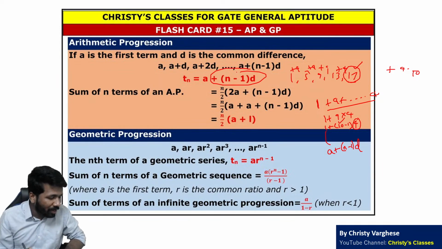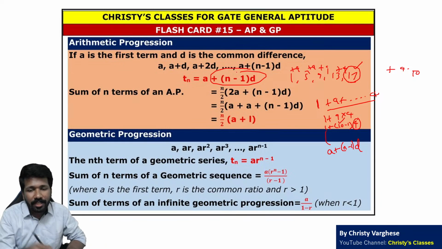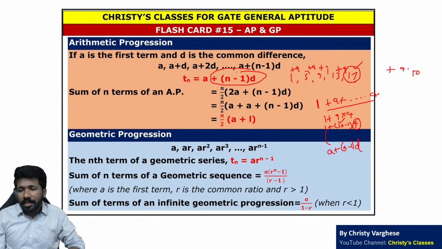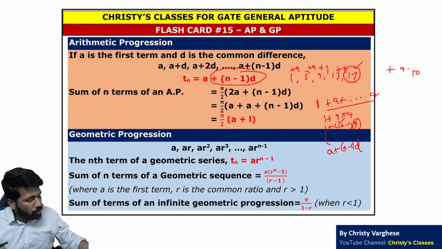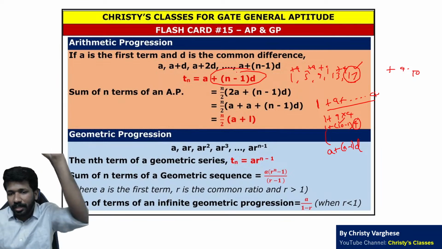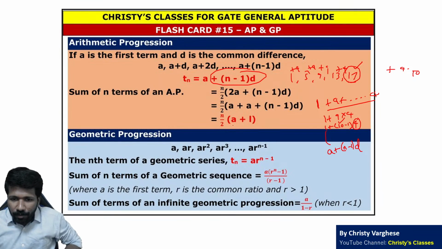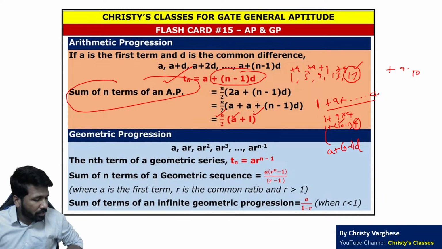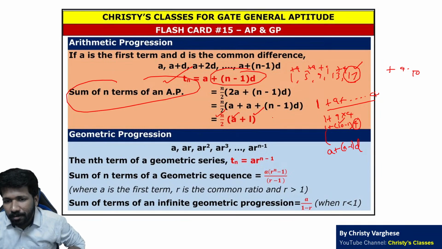I know I am telling this faster. We have discussed this in detail in the complete course number system chapter. In the new Outlook course also I have explained this concept in depth. So that is the nth term. How to find the nth term? Now how to find the sum of n terms? That is n by 2 into (a plus l). Uska derivation time consuming hai. That is why I am skipping it for the time's sake.